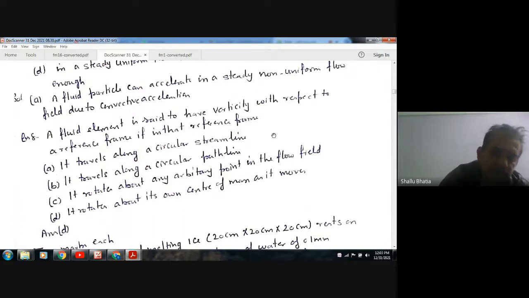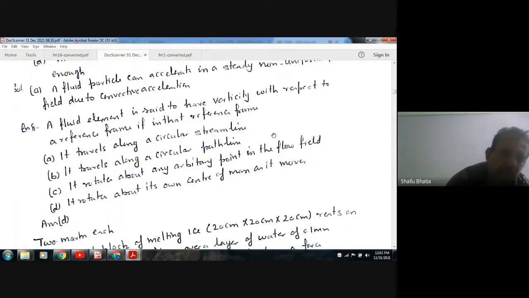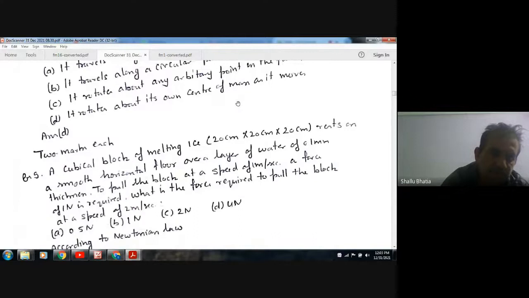D: it rotates about its own center of mass as it moves. So irrotational flow is defined by the absence of rotation of mass about its own center. Due to this, angular velocity comes into the picture. So the answer is option D.